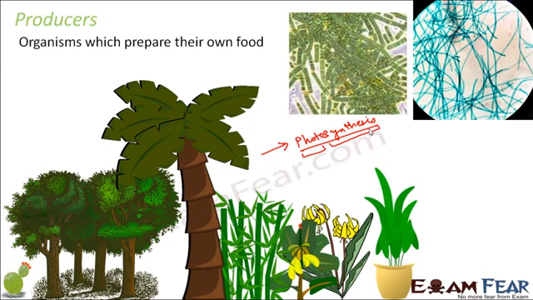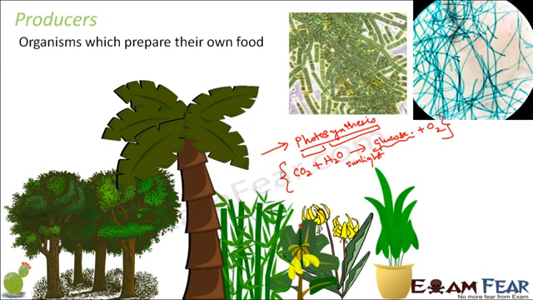So how do they prepare their food? They utilize carbon dioxide and water, and in presence of sunlight they prepare food in the form of glucose, and oxygen is emitted in the process. So this is how the process of photosynthesis takes place, and it needs sunlight. It cannot happen without the pigment called chlorophyll, and due to the presence of the pigment chlorophyll, the plants are green in color. So this is how green plants prepare their own food.